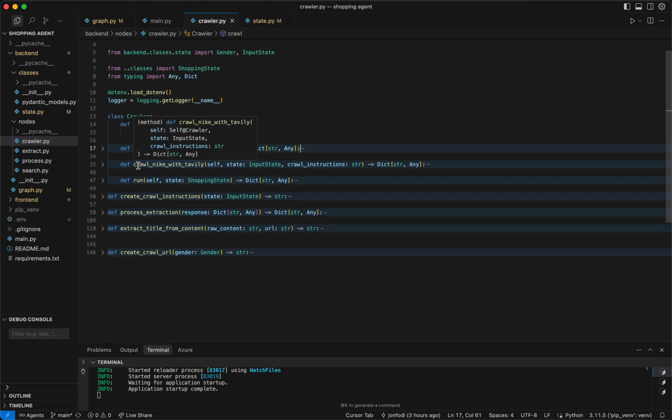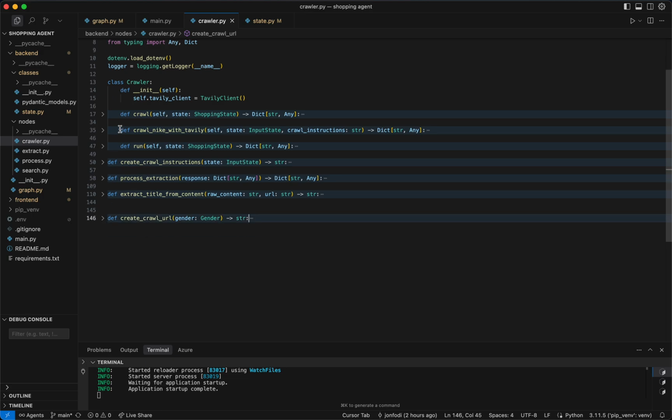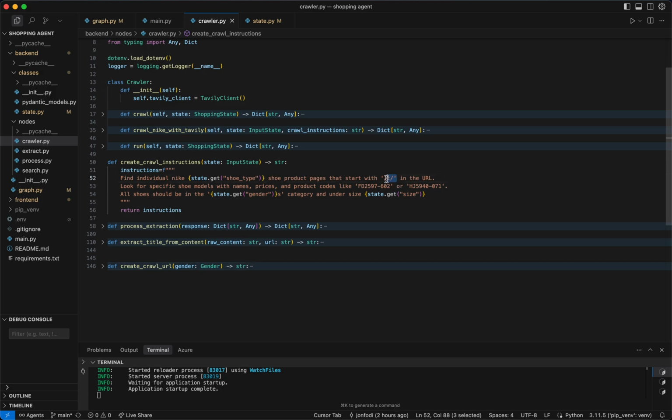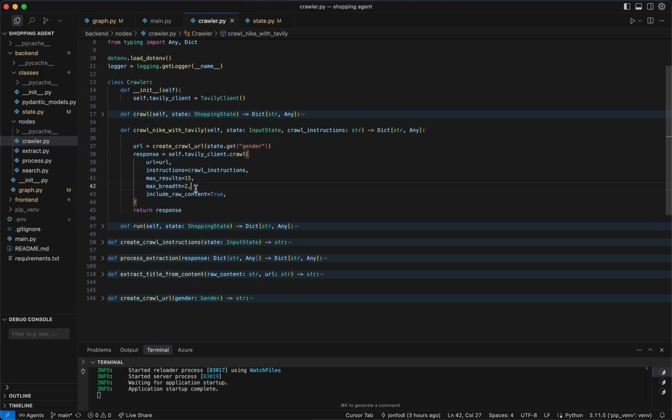So we're using the crawl API to search on Nike.com, either /men or /women, as you can see here. And we are using these instructions to make sure we're getting back product pages and not catalog pages. Played a lot with this to make sure that we're getting back actual product pages. And here is the API call.